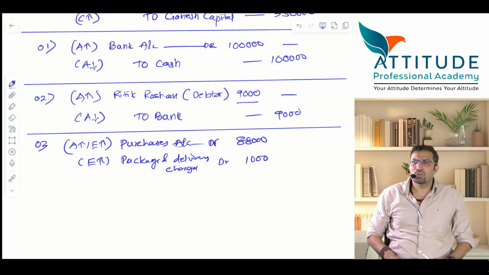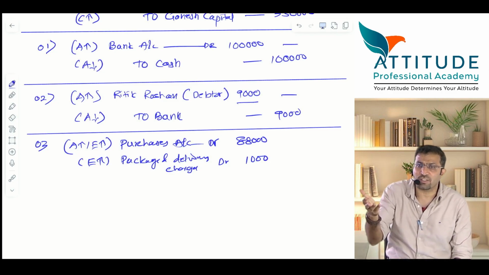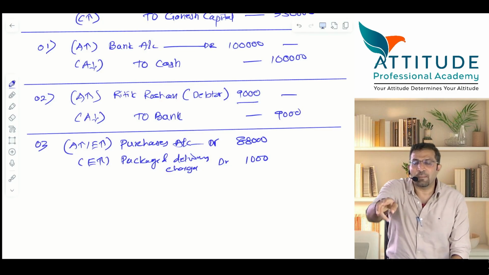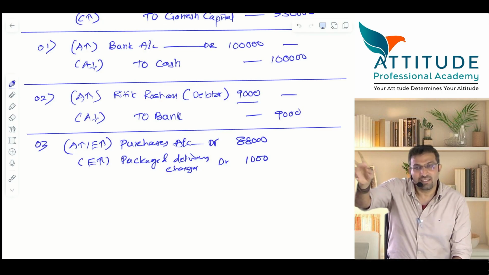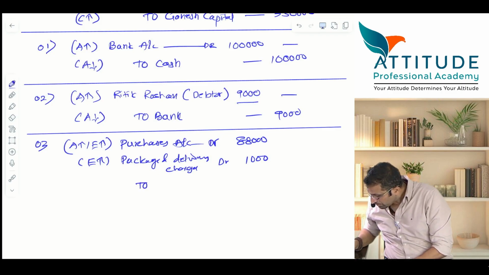Now, hello, you have paid the money to Hrithik Roshan or payable to Hrithik Roshan? Payable, and payable is always your liability. So to Hrithik Roshan, 89,000.